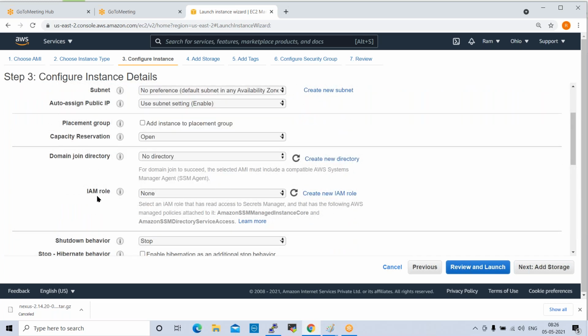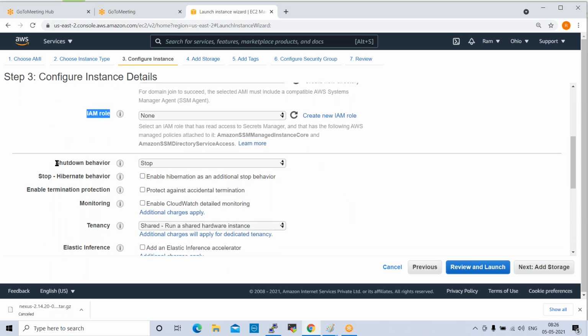Next one is IAM role. It is Identity and Access Management. It is all about user management. So this is also one service. We'll discuss later. Okay. Next one is shutdown behavior.